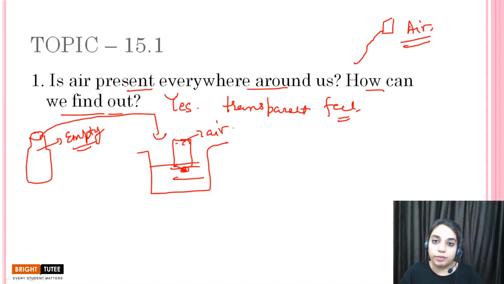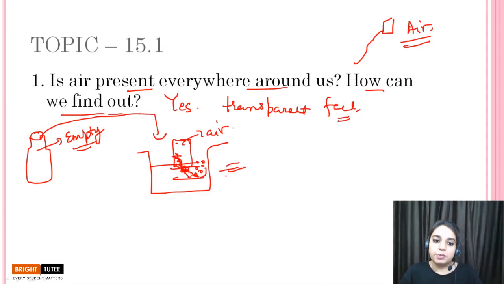So children, what we will do, we will just tilt this bottle a little bit so that air finds its way out and we can observe the air bubbles coming. And as the air bubbles come out from this bottle, the water will start entering the bottle. Okay children, so this activity proves the presence of air everywhere around us.